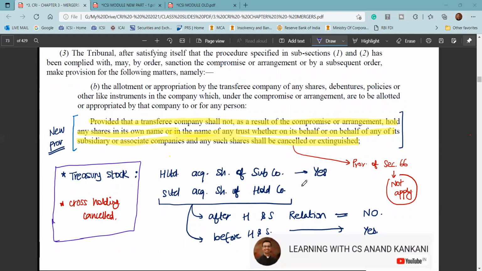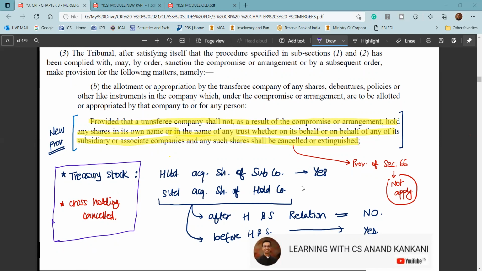So just remember that you will not pay purchase consideration to yourself. If the transferee company is already holding some shares of the transferor company, at the time of the merger those shares will get cancelled and no purchase consideration would be paid with respect to those shares, because those are already acquired. So you don't need to pay that. Now that will get cancelled.